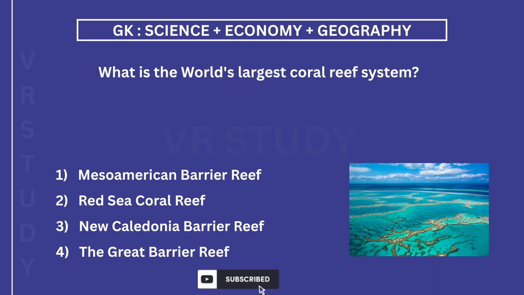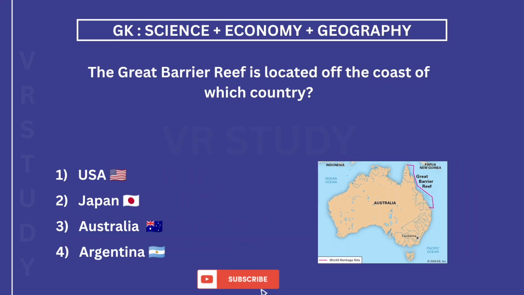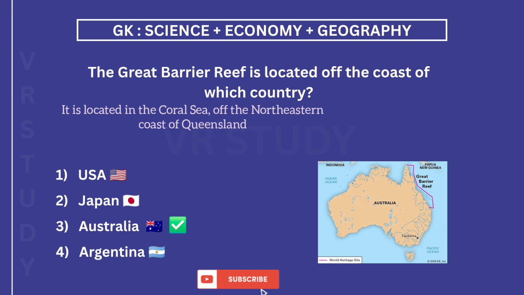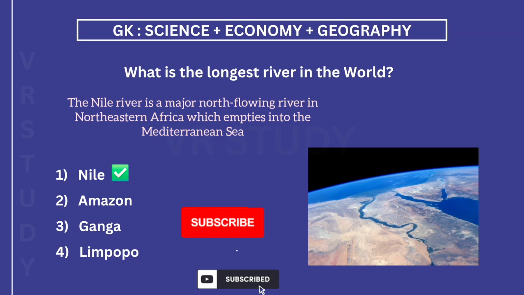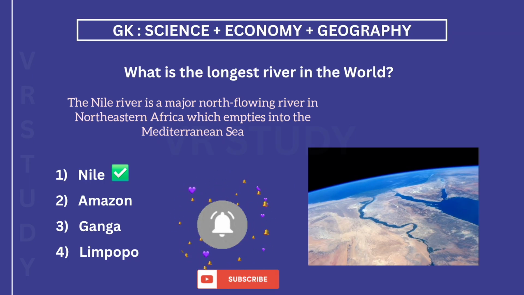What is the world's largest coral reef system? The answer is 4. The Great Barrier Reef. The Great Barrier Reef is located off the coast of which country? The answer is 3. Australia. It is located in the Coral Sea, off the northeastern coast of Queensland. What is the longest river in the world? The answer is 1. Nile River. The Nile River is a major north-flowing river in northeastern Africa which empties into the Mediterranean Sea.